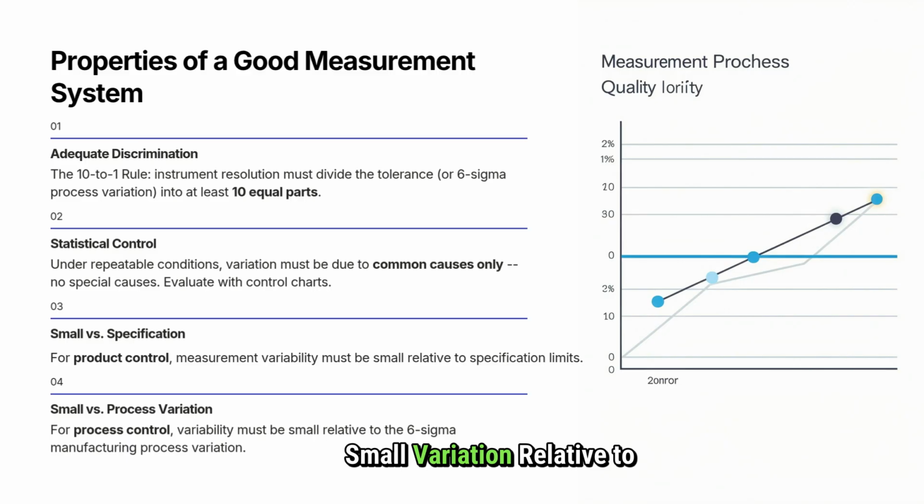Small variation relative to process variation means the measurement system variation should be significantly smaller than the actual process variation. This allows the system to detect real differences between parts and identify process changes effectively.